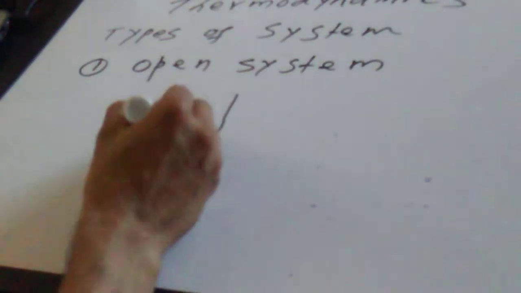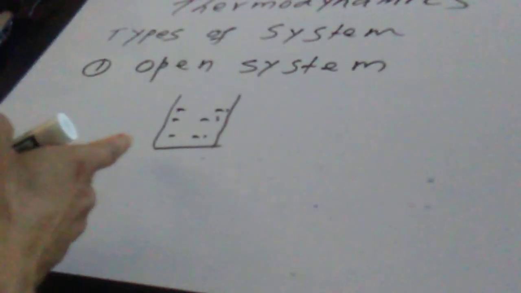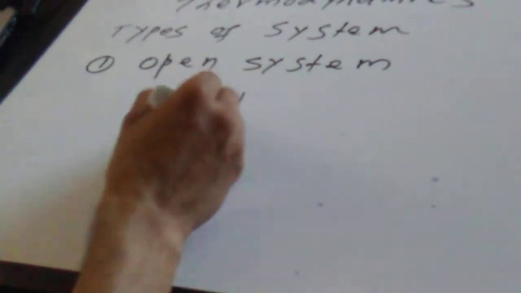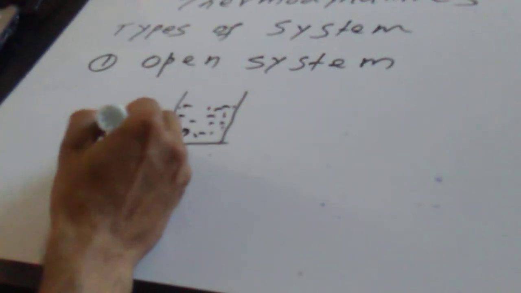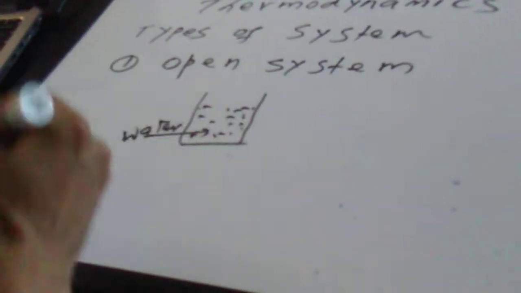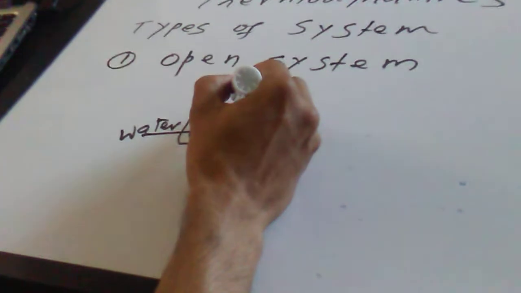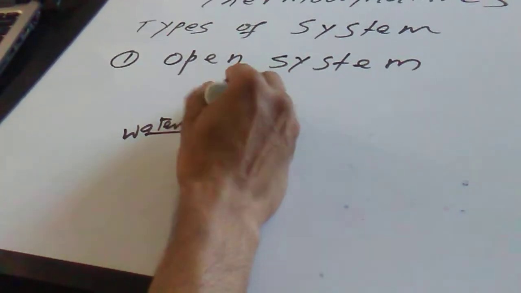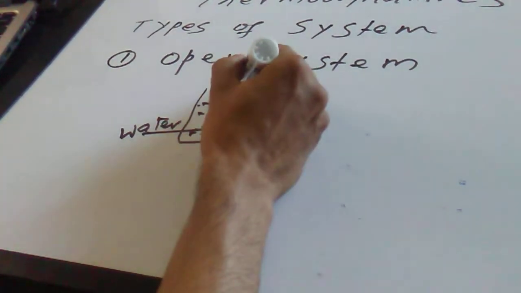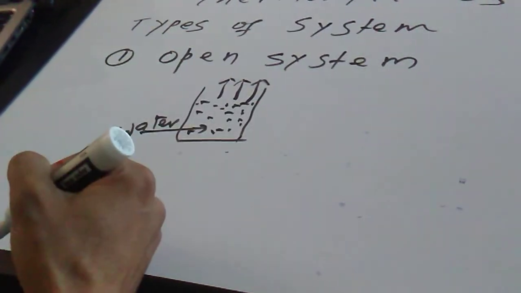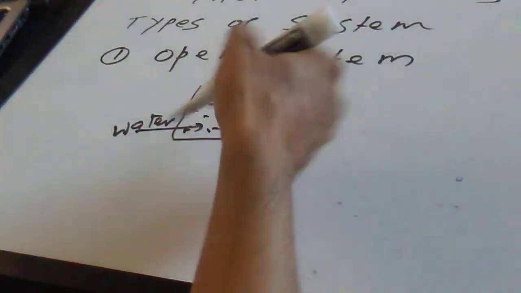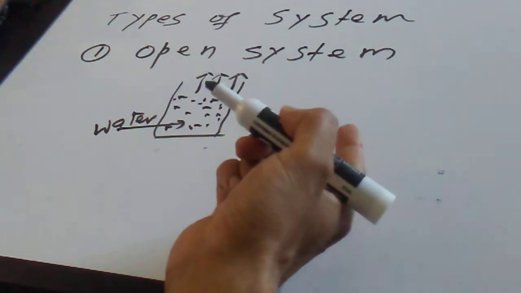In an open system, let's say we have a cup of water here and it is open. This is a cup, and here we have water. If you leave water like this, some of the water molecules continuously evaporate and get lost. And if matter is lost, the energy is also lost, right? So some water molecules go out, and the water molecules take mass, that is matter, with them as they go out.